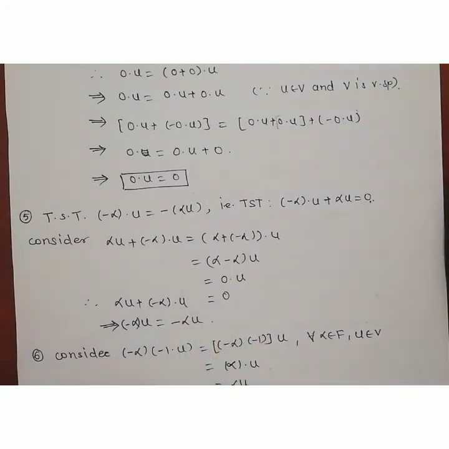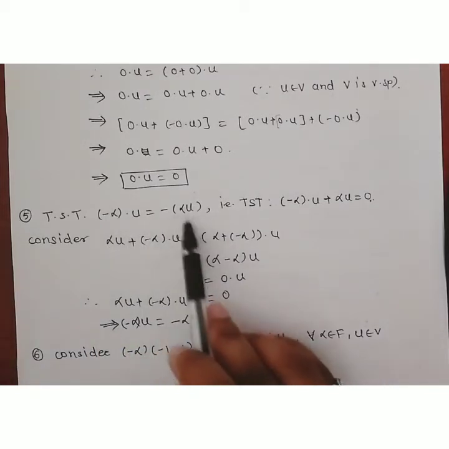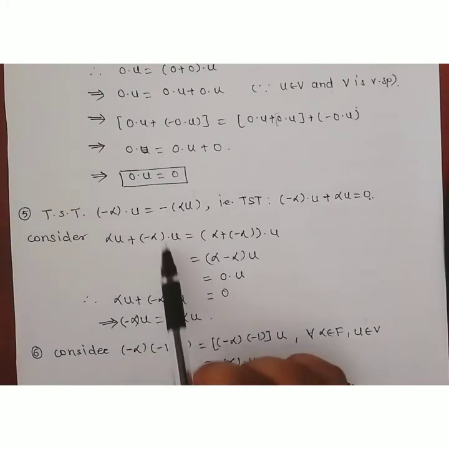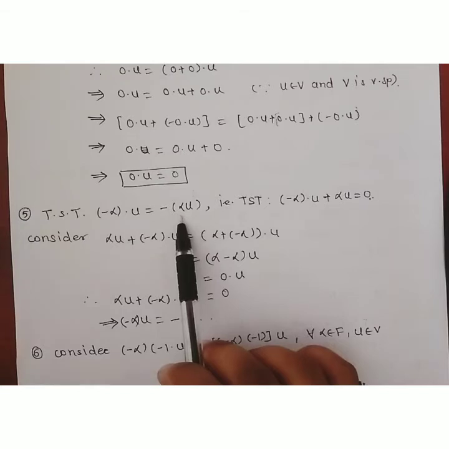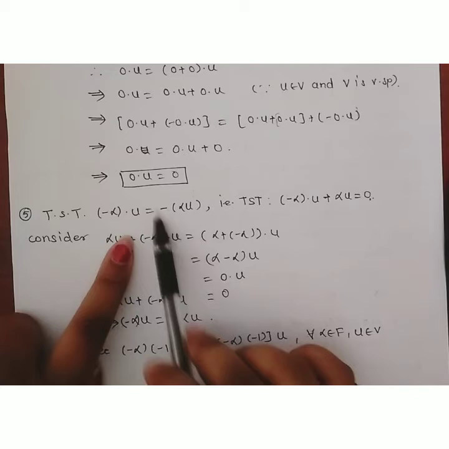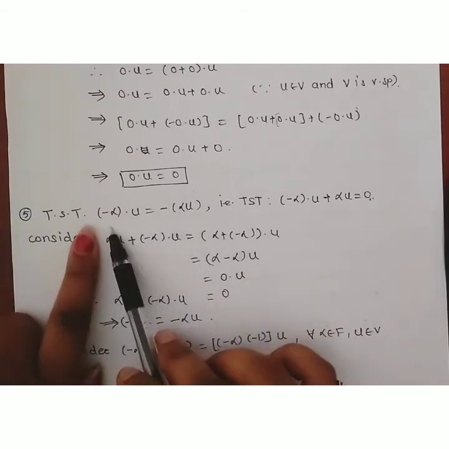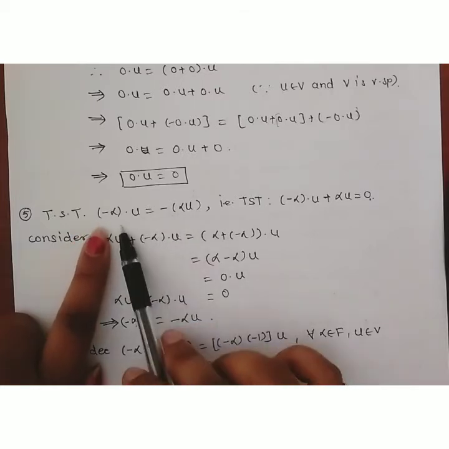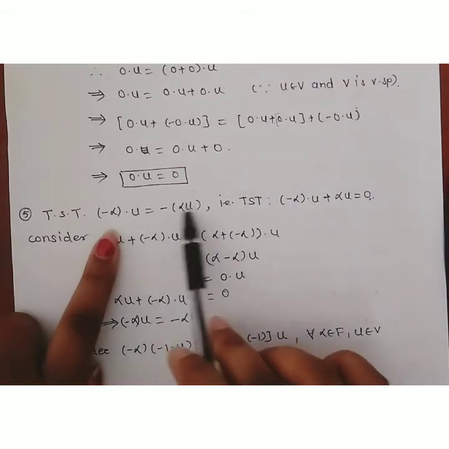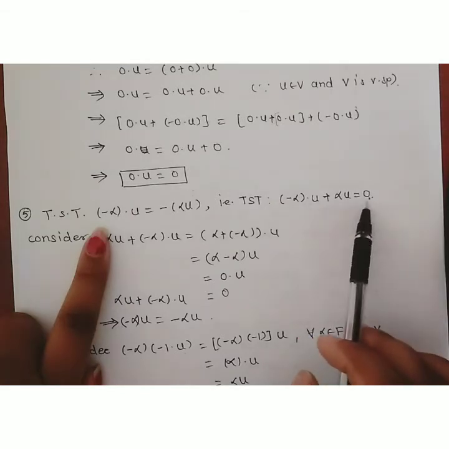Now in the fifth property, what do we have to show? We have to show that minus alpha into u is equal to minus of alpha u. If we move this term to the left side, the minus sign becomes plus, so we have to show that minus alpha into u plus alpha u is equal to 0.